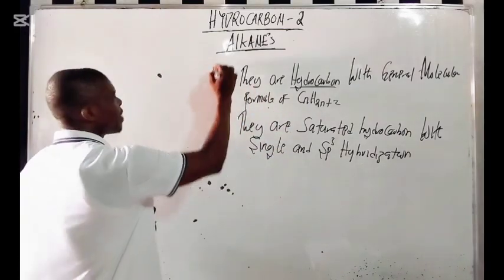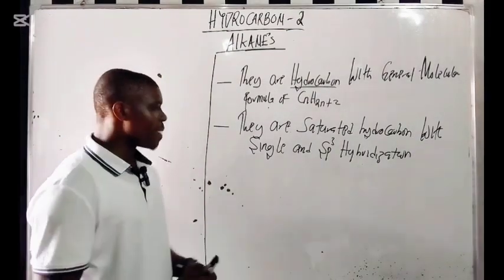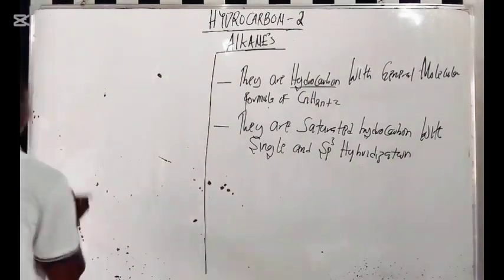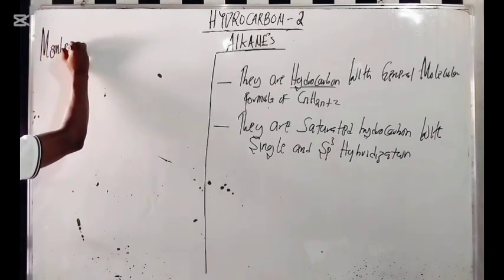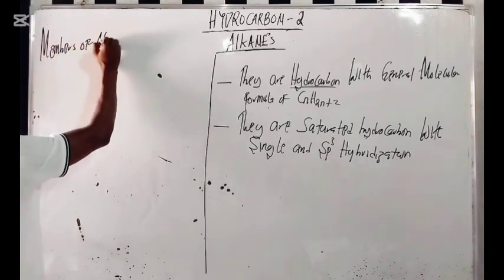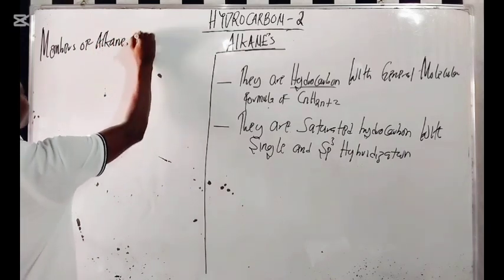Now let's look at the members of the alkane family.